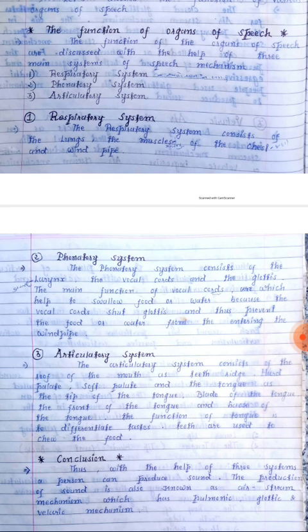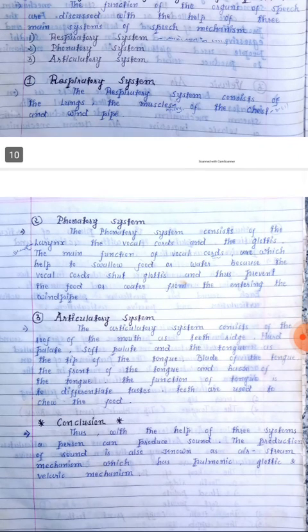The phonatory system consists of the lungs, the vocal cords, and the glottis. The main function of the vocal cords is to help stop food and water, because the vocal cords shut the glottis and thus prevent the food or water from entering the windpipe.